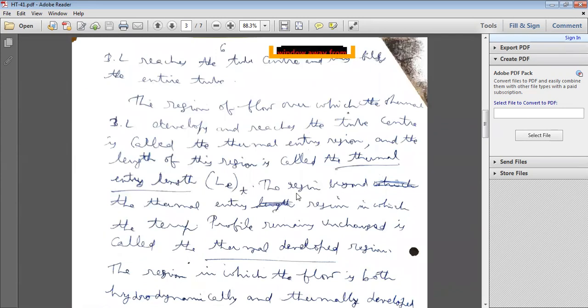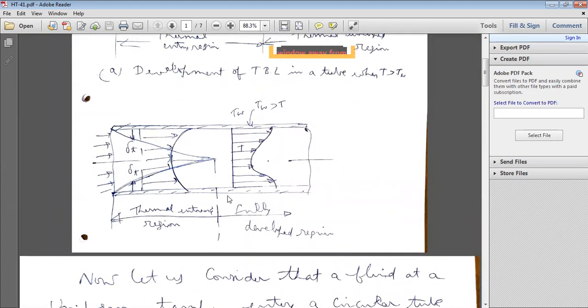The region beyond the thermal entry region, in which the temperature profile remains unchanged, is called the thermally developed region. Once the unestablished flow is established, from the right side of this point the flow is thermally developed.